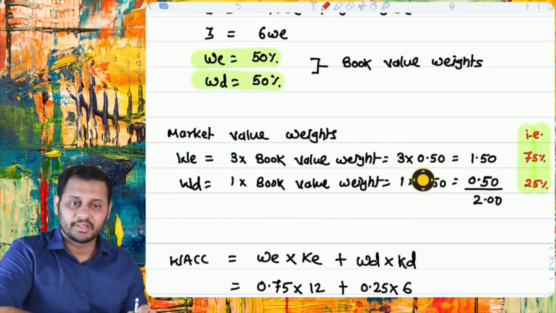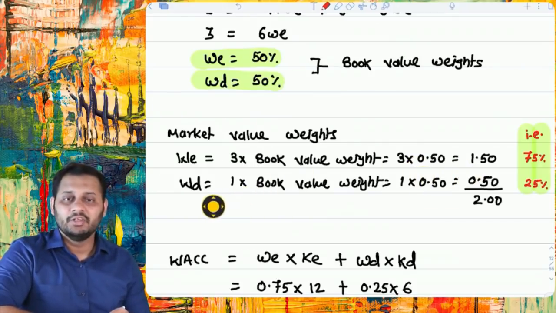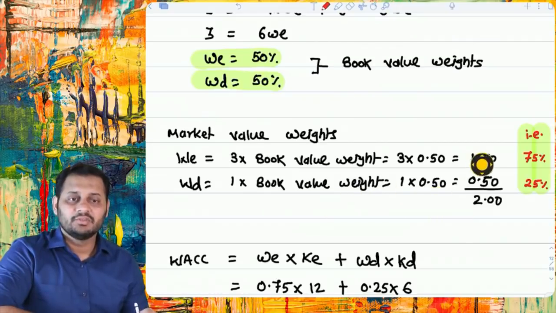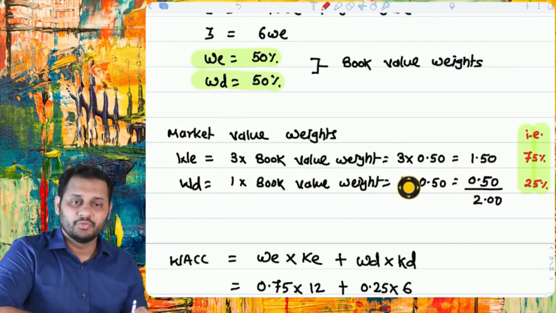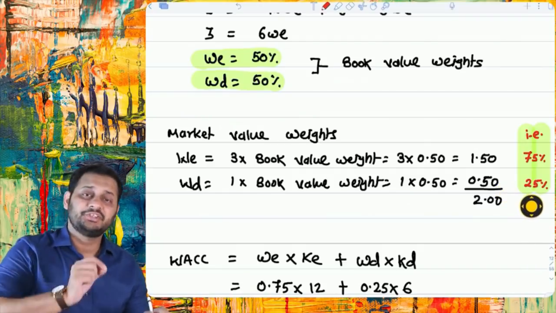So we took the market value weight as 3 into 0.50, that is 1.5. And the value of the debt in market was equal to the book value. So it was all simple, 1 into 0.50 because it was equal. And now this is our market value weights. 1.5 out of 2 is the market value of equity. 0.5 out of 2 is the book value of the equity. So 1.5 out of 2 is the 75% and 25%. Now these are the final market value weights which we should have used.